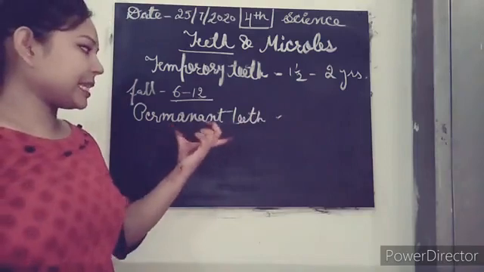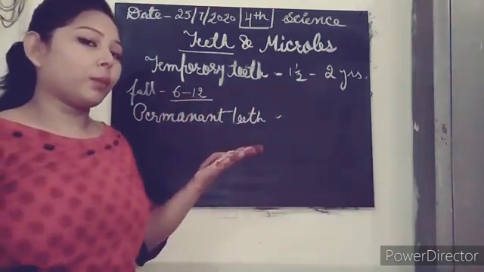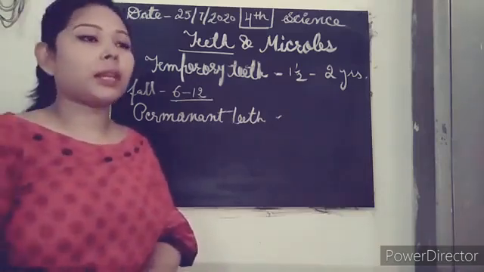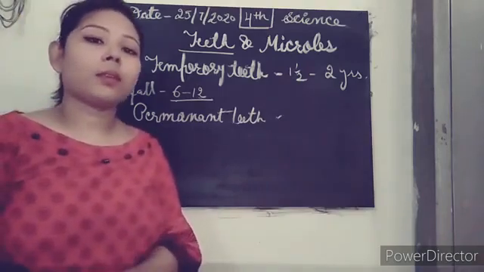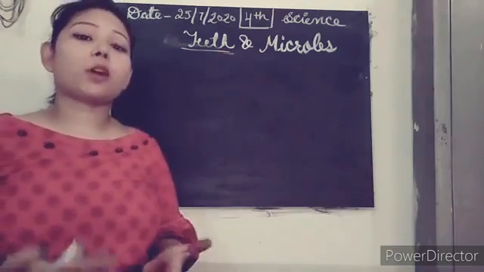So these teeth start bearing at the age of 6 to 12, and they go with us for life. They start falling down when we get old. Clear? Next we have types of teeth.